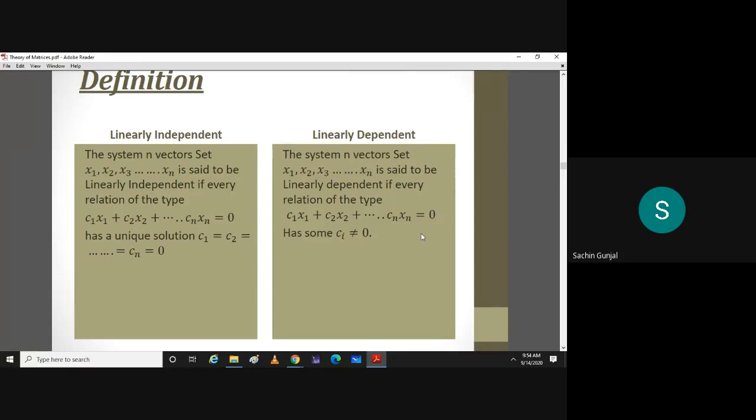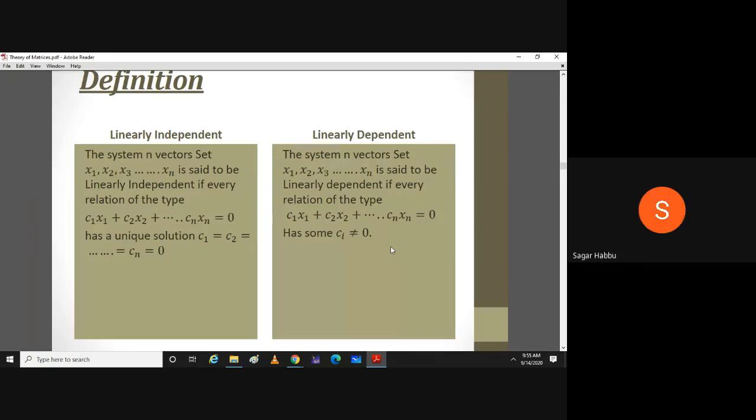In other words, you can express x1 in terms of other vectors x2 to xn, or you can express x2 in terms of other vectors. Am I clear? If some of the ci's are non-zero, then one can express one vector in terms of other vectors. Is that fine?